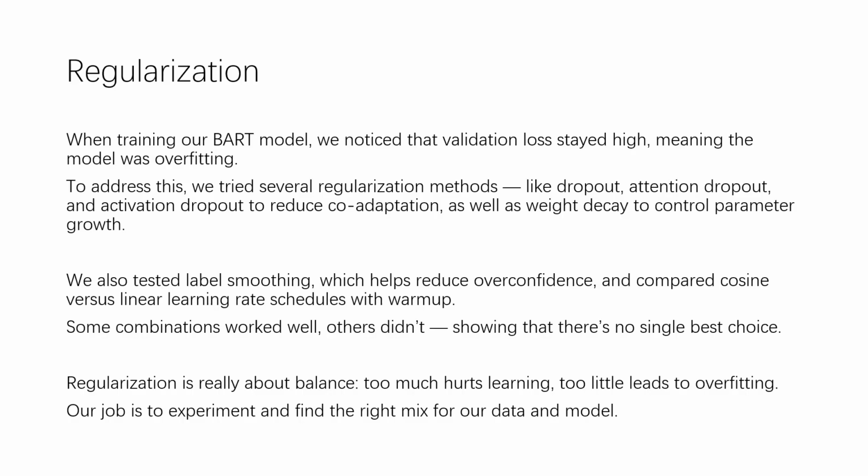Regularization. When training our model, we noticed that the validation loss stayed high, meaning the model was overfitting. To address this, we tried several regularization methods, like dropout, attention dropout, and activation dropout to reduce co-adaptation, as well as weight decay to control parameter growth. We also tested label smoothing, which helps reduce overconfidence, and compared cosine versus linear learning rate schedules with warmup. Some combinations worked well, others did not, showing that there's no single best choice. Regularization is really about balance. Too much hurts learning, too little leads to overfitting.